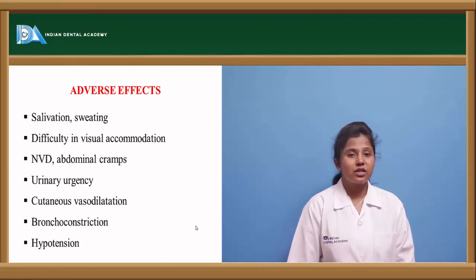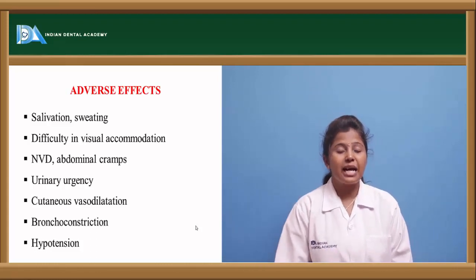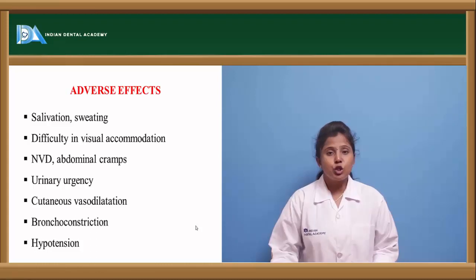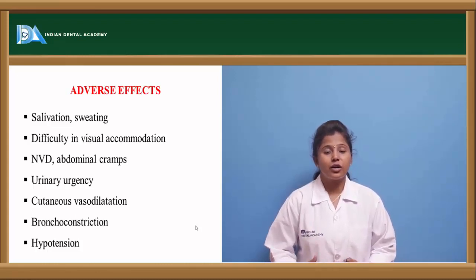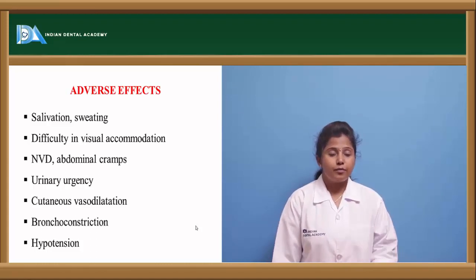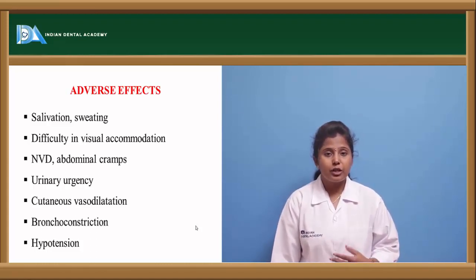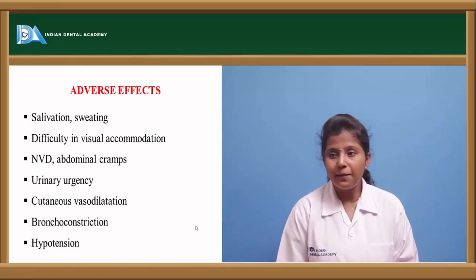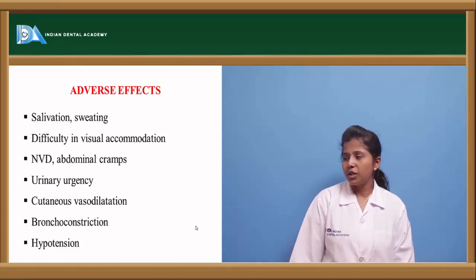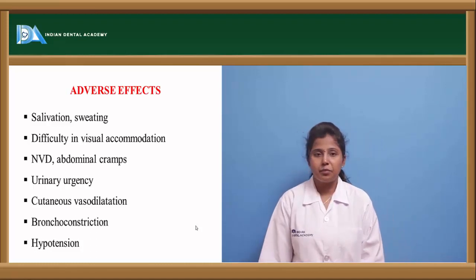It causes NVD, that is nausea, vomiting and diarrhea, because of abdominal cramps, as there is excessive contraction of the smooth muscle present in the gastrointestinal tract. It shows nausea, vomiting and diarrhea. It also causes urinary urgency, bronchoconstriction, cutaneous vasodilation and hypotension.